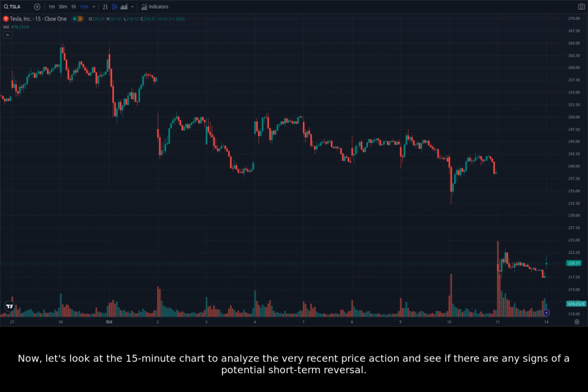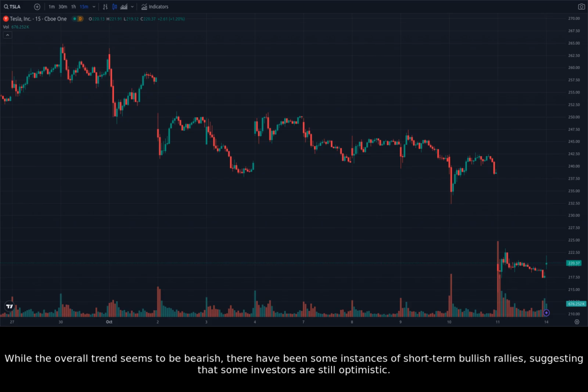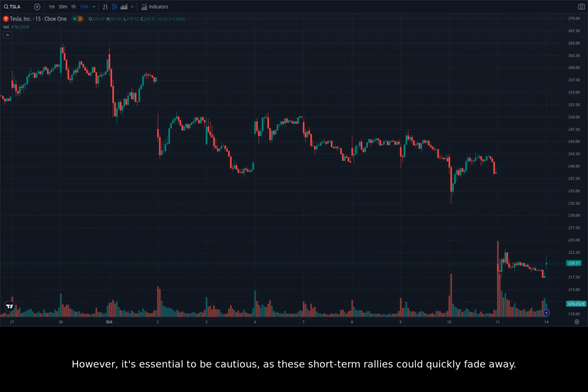Now, let's look at the 15-minute chart to analyze the very recent price action and see if there are any signs of a potential short-term reversal. Here, we can see that Tesla has been experiencing a lot of volatility with rapid upticks and downturns in price. While the overall trend seems to be bearish, there have been some instances of short-term bullish rallies, suggesting that some investors are still optimistic. For example, we saw a sudden spike in price on the 15-minute chart around 1300 hours Universal Time Coordinated, which could indicate that some investors are buying the dip and hoping for a rebound. However, it's essential to be cautious, as these short-term rallies could quickly fade away.